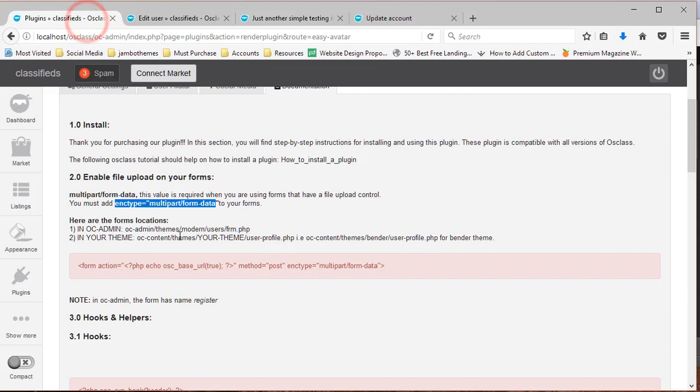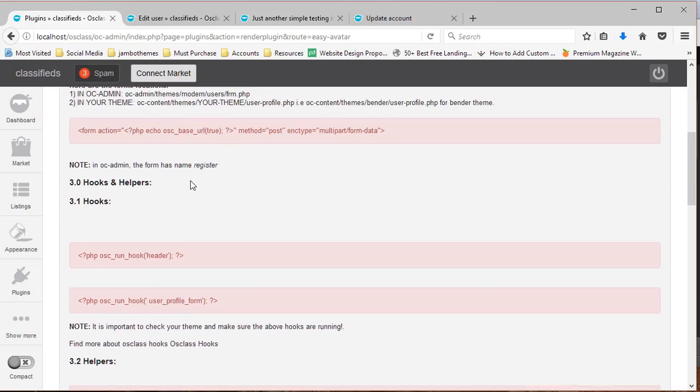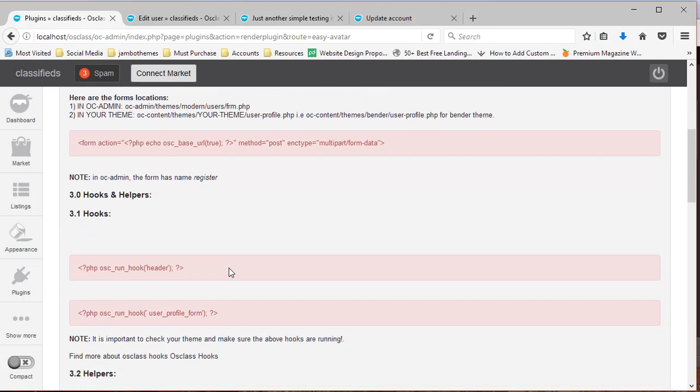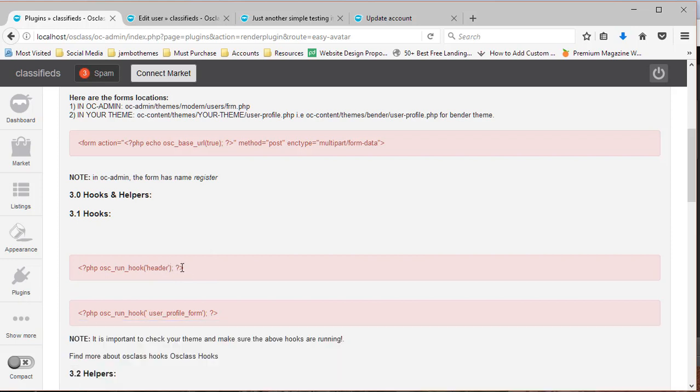So next thing, we've enabled all our forms and now they can handle file upload. Next thing is to confirm if our theme has this hook running, that is the header hook. Remember, it's important because Easy Avatar uses this a lot. If it is not there, just make sure you add it at the right place.